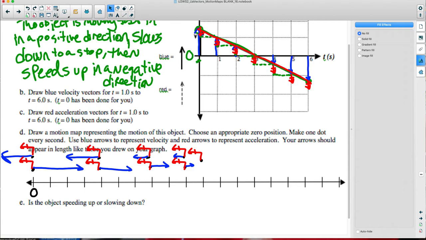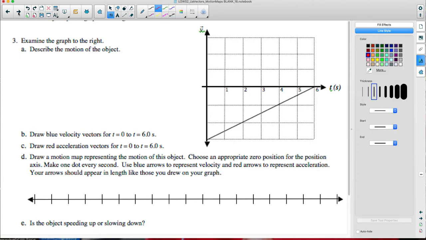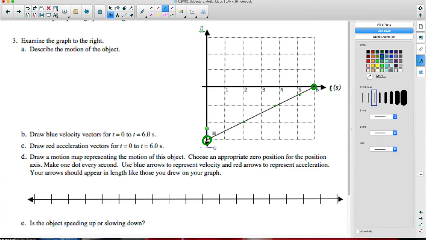Are we good to go on that? Do you have any questions before we get rolling? How about maybe we won't do this whole one, but in general, if we take a look at the graph, what direction is this thing going at the beginning? Is it moving in a positive or negative direction? Negative, because the line is below the time axis. And as time goes on, we have smaller and smaller negative velocities. What's our final velocity? Zero, which means the object came to a stop. So it looks like we're going fast in a negative direction and we slow to a stop.